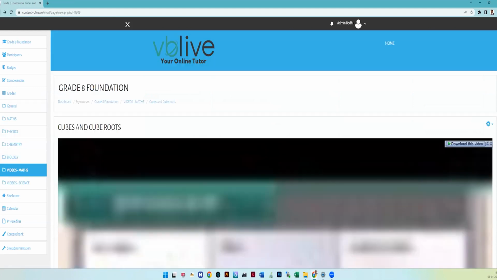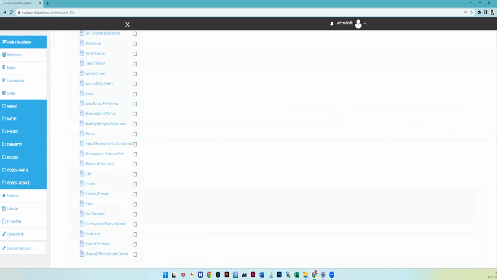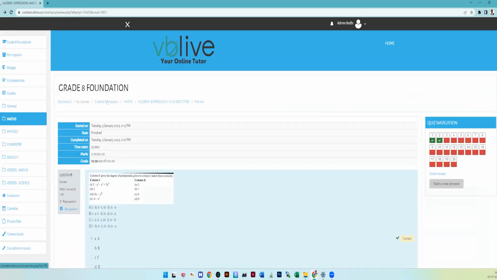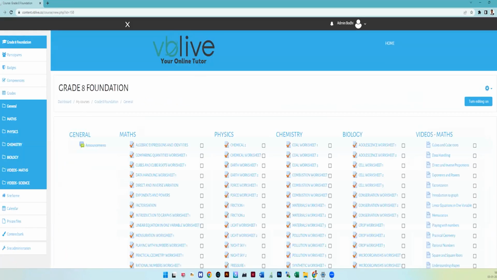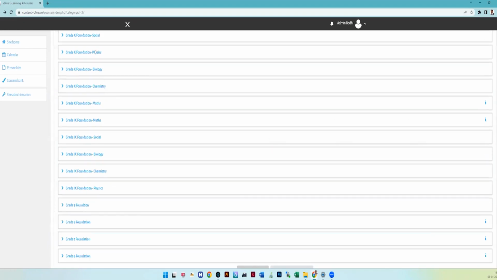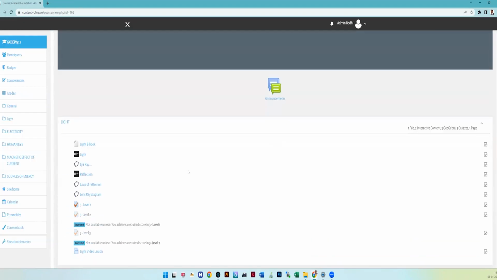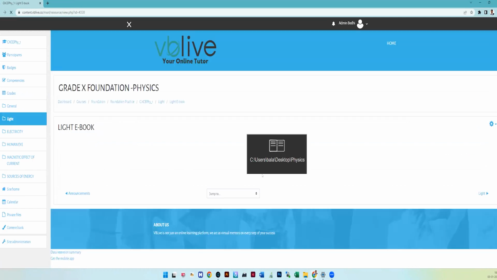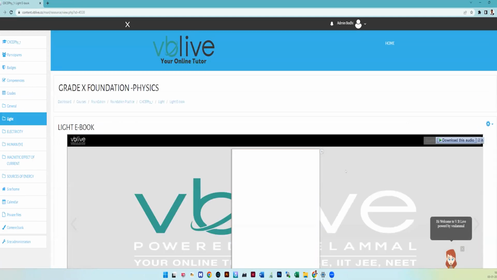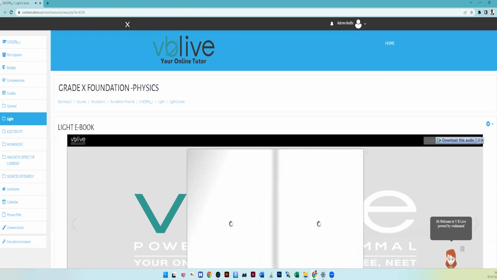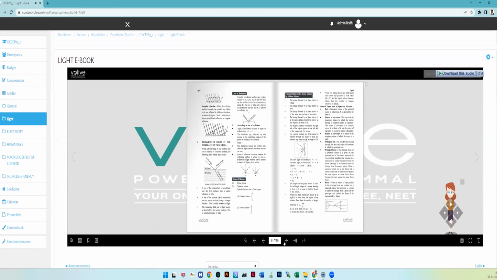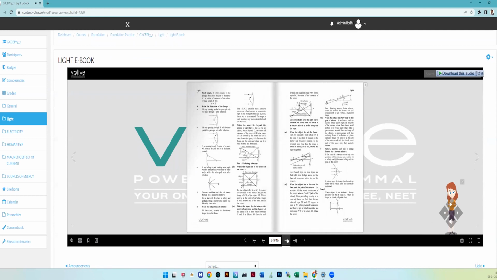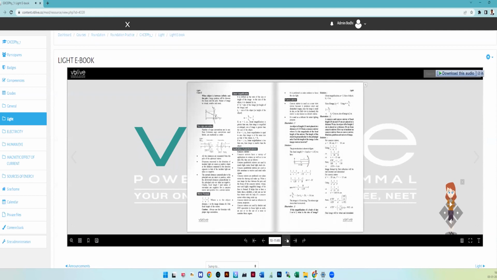Apart from that, if you are going to the higher classes, I will take you to a little bit higher grade. For example, let me take you to physics 10th standard. This is the light lesson. In the light lesson, we are giving one ebook. This is not for every class, only for the higher classes. So here the child can get more book exercise. There they can get Vblive books in electronic form.